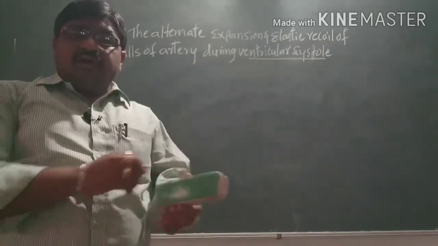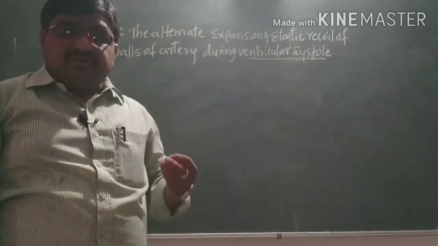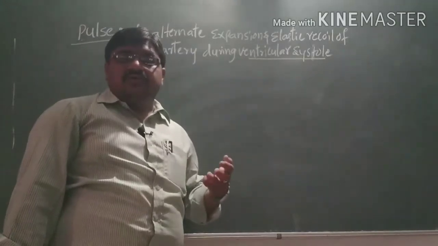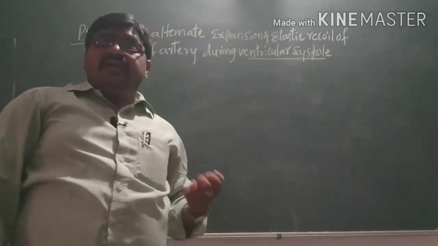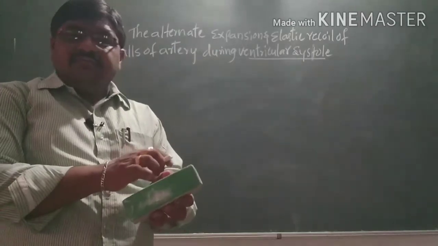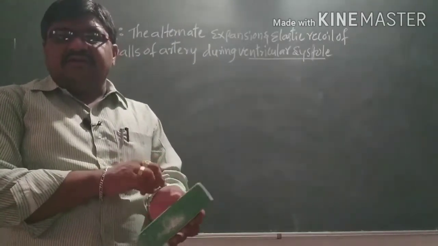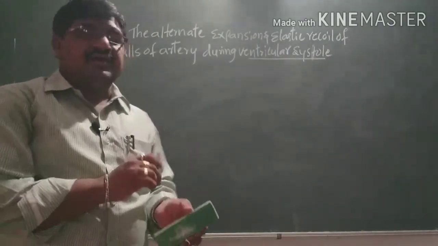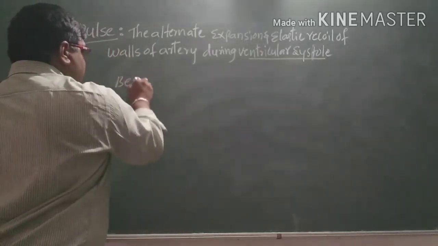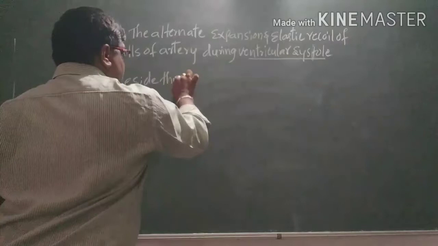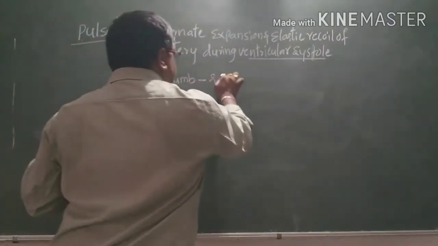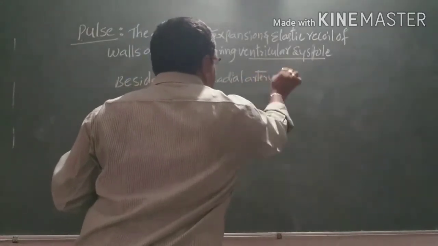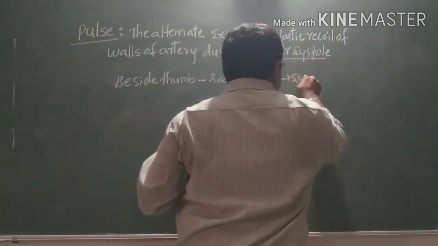By knowing the pulse, we can know the heartbeat, which can be counted beside the thumb region, where the radial artery is present, on the superficial side.